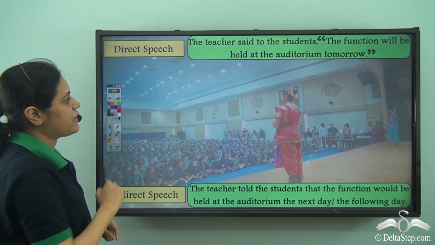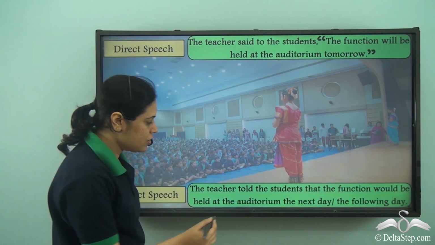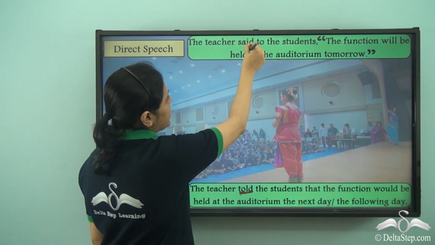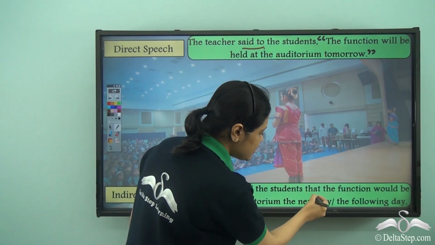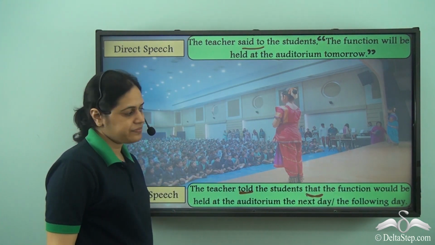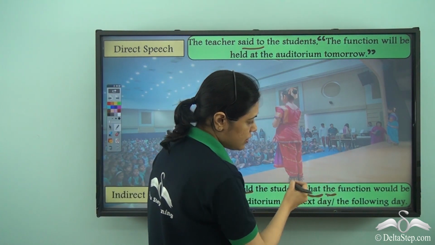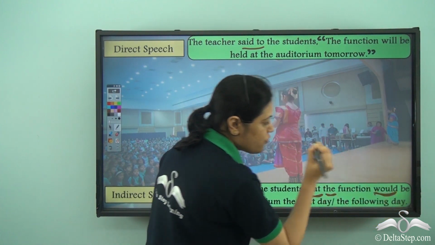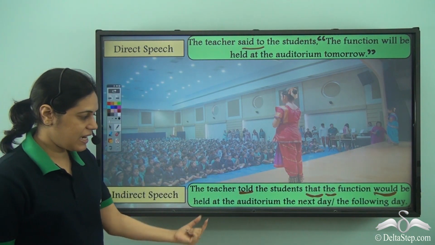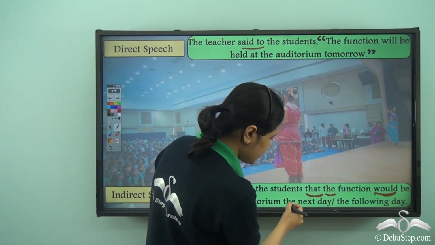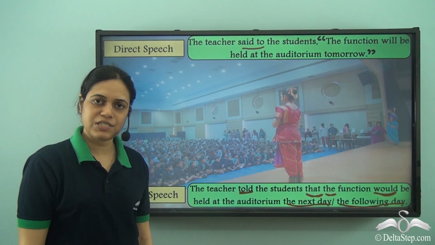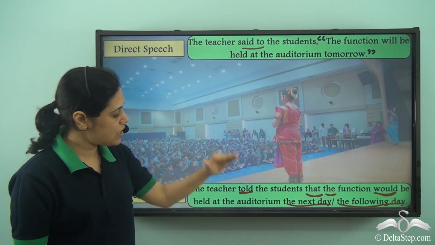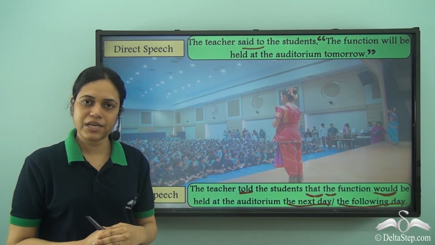So the sentence becomes, the teacher told. So said to becomes told the students that small the function would be held at the auditorium the next day. I can also write the following day instead of the next day. So this is how I can convert from direct to indirect speech.